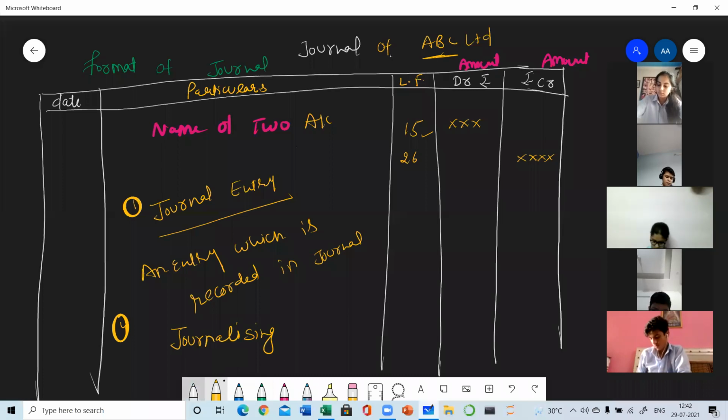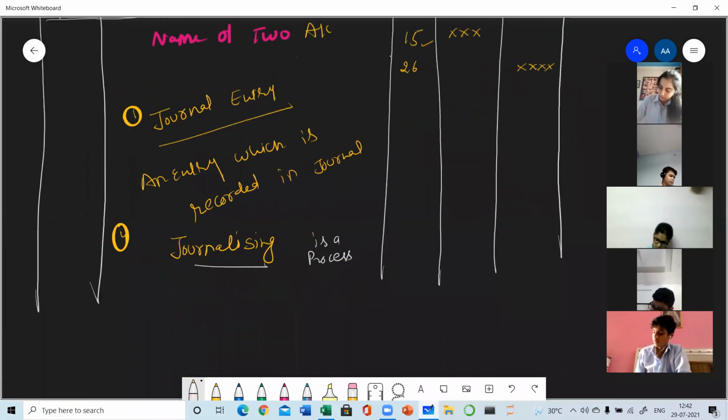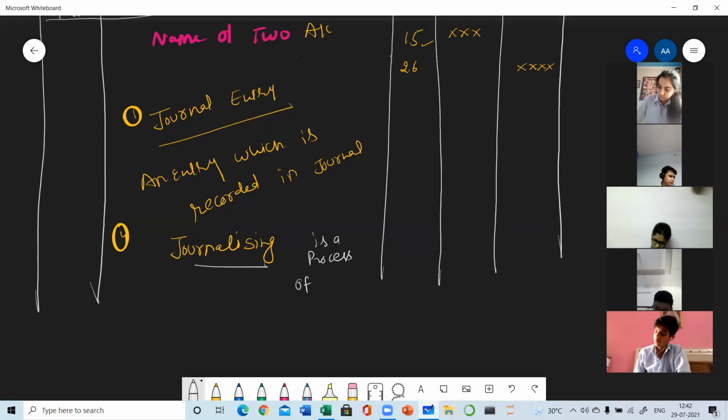Journalizing is the process of recording a transaction in journal.